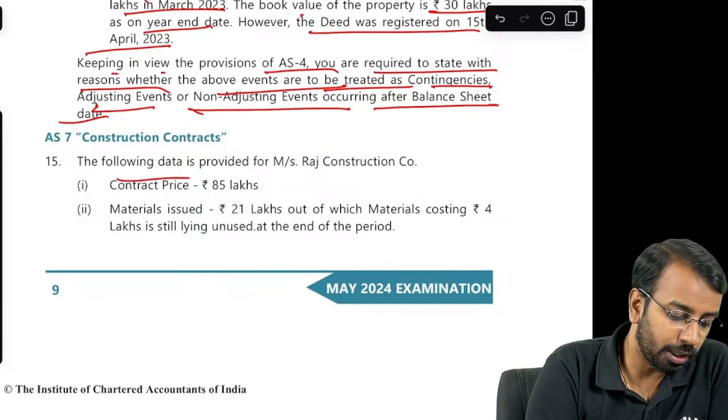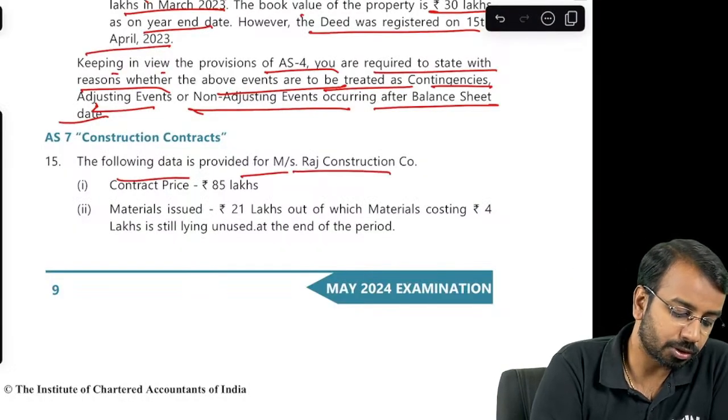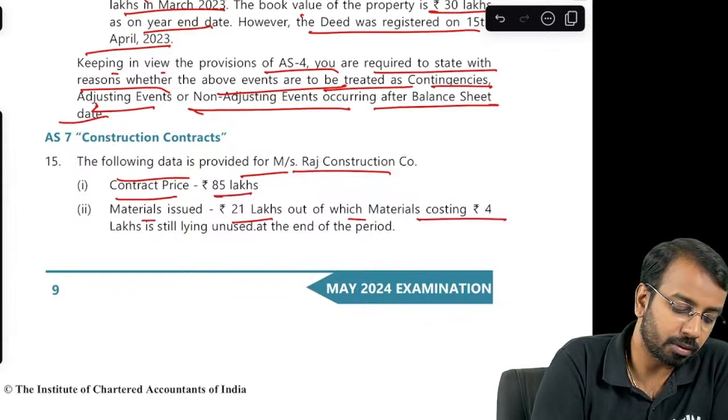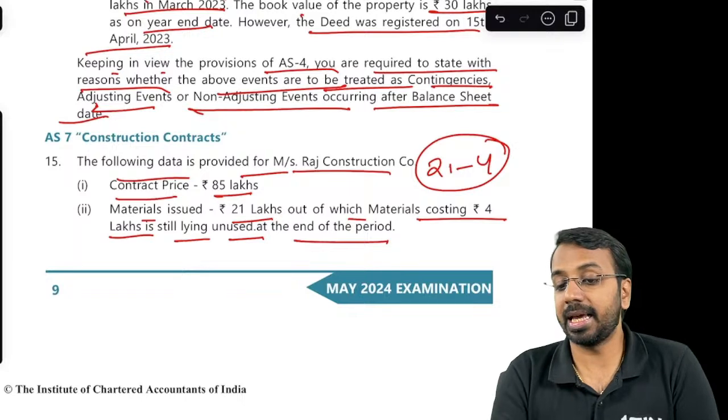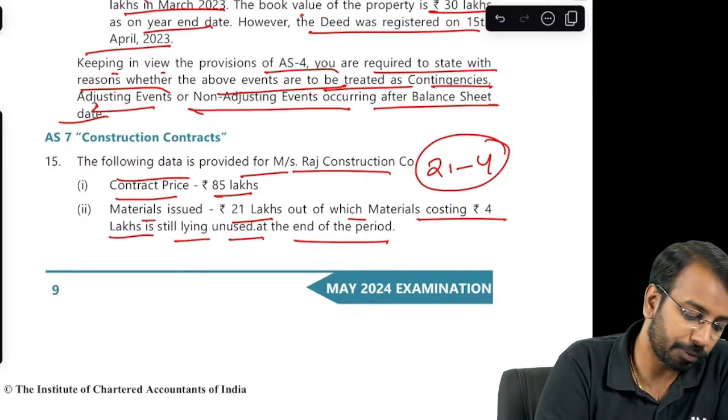The next one on AS 7, the following data is provided for Mrs. Raj Construction: contract price 85 lakhs, material issued 21 lakhs, out of which material costing 4 lakhs is still lying unused at the end of the period. So out of 21 lakhs minus 4 lakhs, only 17 lakhs has been used. That is the cost.